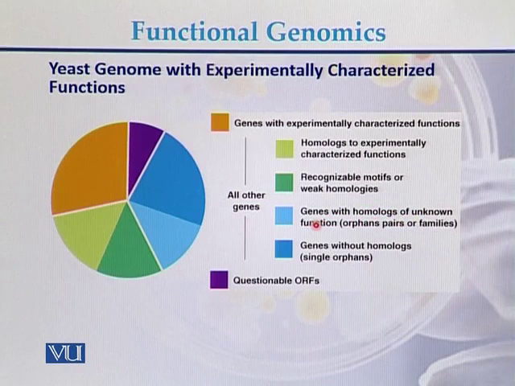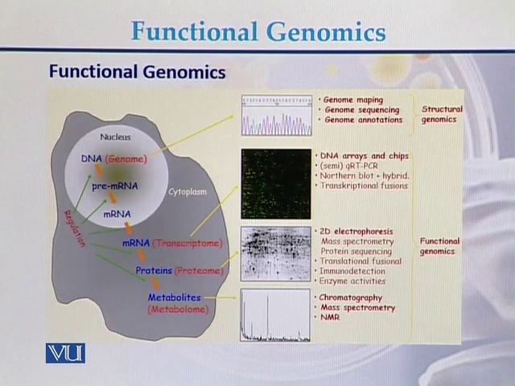So there is a large list of genes that have been experimentally characterized, meaning their functions have been identified. This kind of study, in which genes and their functions have been characterized, is called functional genomics.